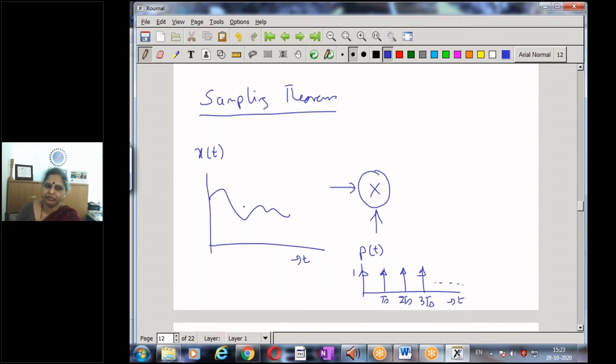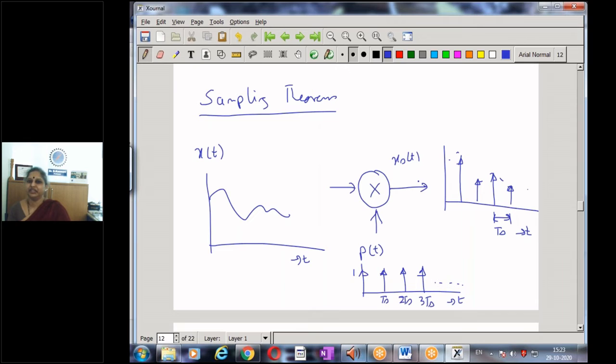I'm going to multiply my signal x of t with p of t. What will be the output? It's going to be the sampled signal. So this is, say, my input signal, and when I multiply, I am going to get the sampled output xs of t. And what does the sampling theorem mention?